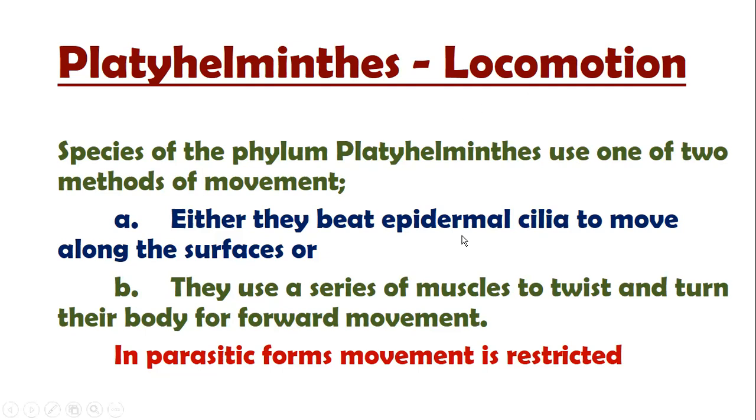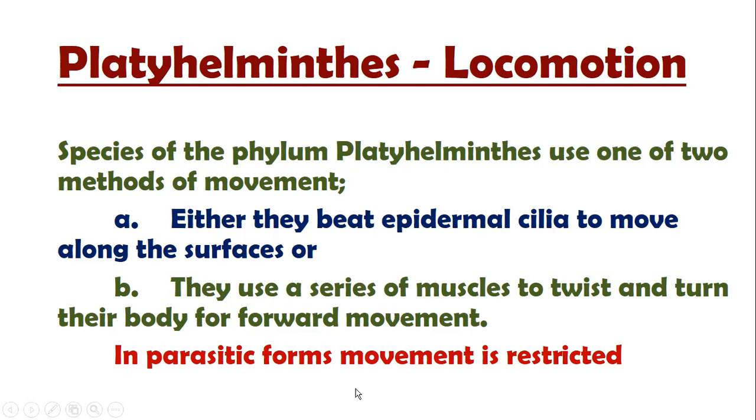Now, why are they going to use their cilia? Because cilia are small and they take less space, and the outer surface of the epidermal cells also releases some chemicals like mucus, which helps in moving the whole organism. So on the underside of their body, they have epidermal cilia. I'm going to show you. As far as the locomotory organs are concerned, they have these two mechanisms to move. One is epidermal cilia, the other is the series of muscles.